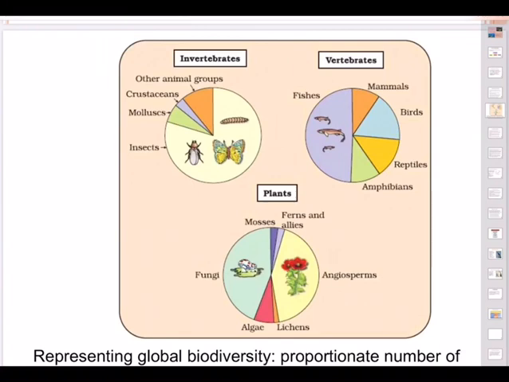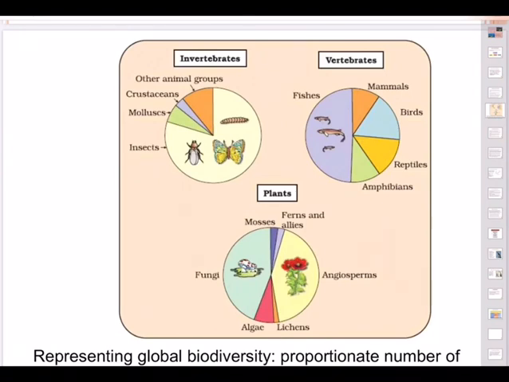And what about vertebrates? Look at the fishes. Half of that, 50% of the area, fishes, aquatic ecosystems. And then come reptiles. Reptiles are occupying space. There was a period, as all of you know, the golden age of reptiles, remember? And then birds are occupying the next maximum space. And then come the amphibians and mammals. Though we try to be dominant over other animals, we are occupying relatively less. Look at the mammal space in the vertebrates pie diagram.